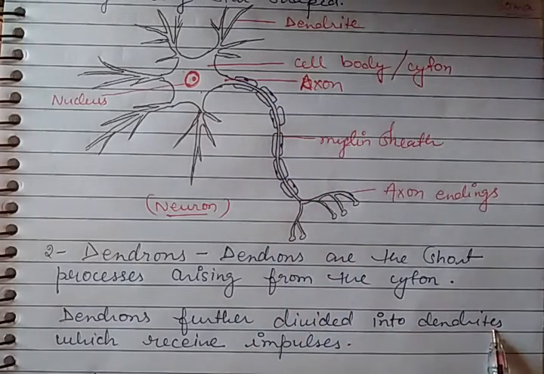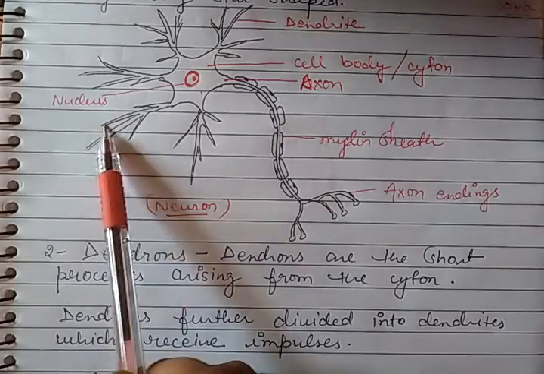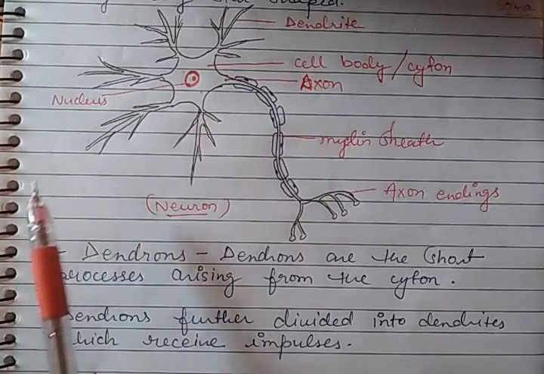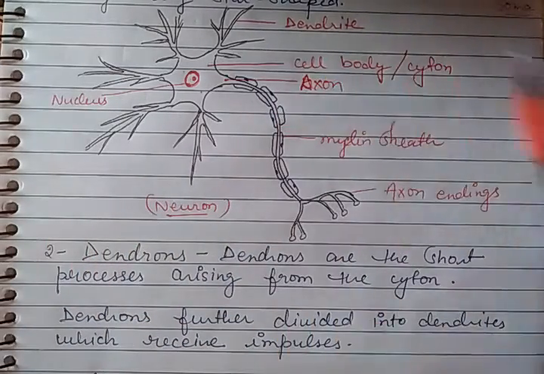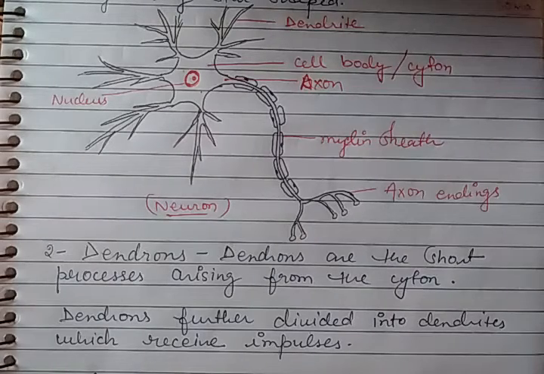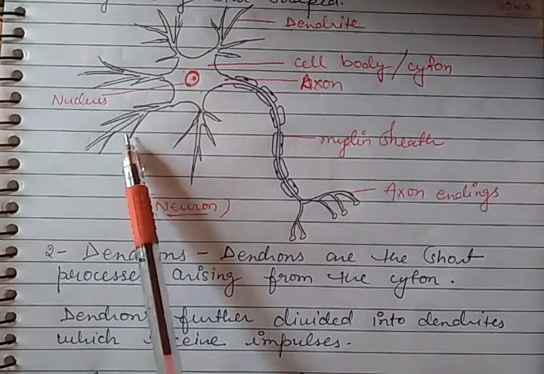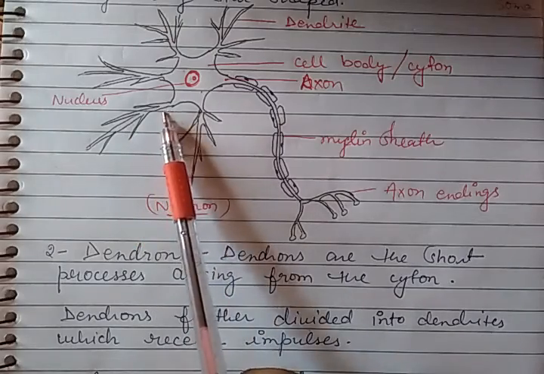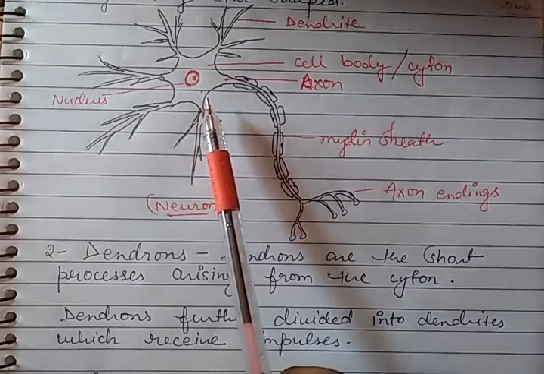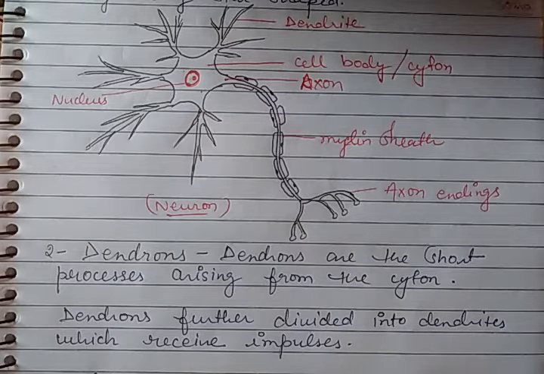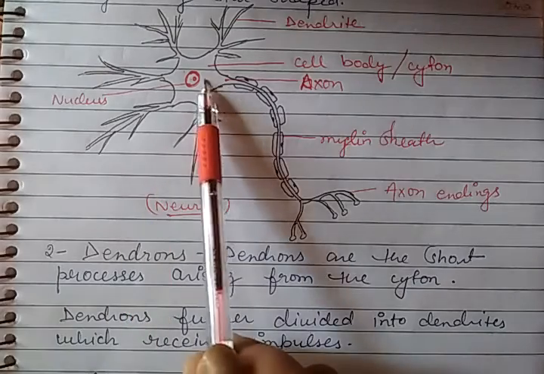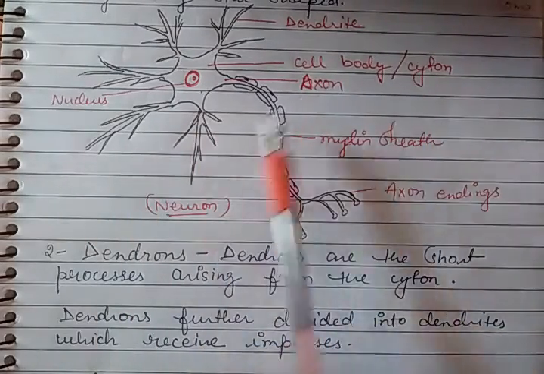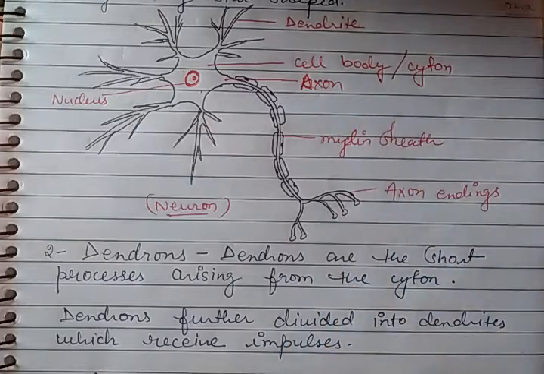So dendrites have the responsibility to receive the signals. Dendrites are nothing but the short branches arising from the dendron, and dendron arises from the cyton, meaning the cell body. The first part is the cyton or cell body, and the second part is the dendron, and dendrons have dendrites.